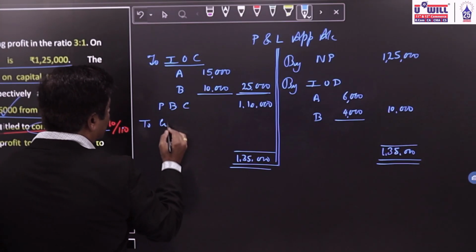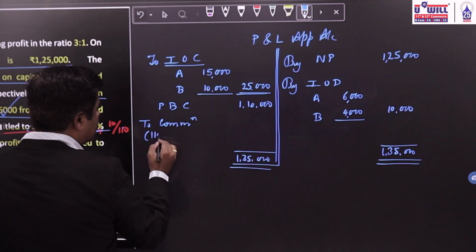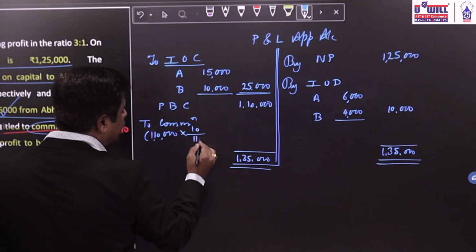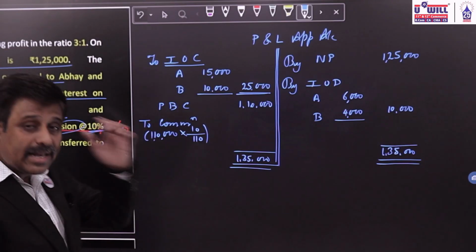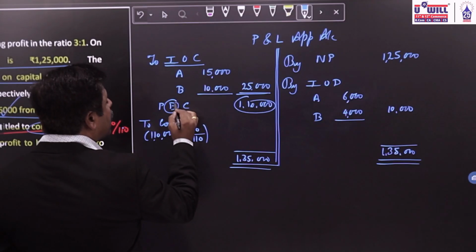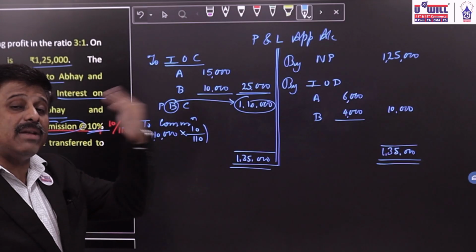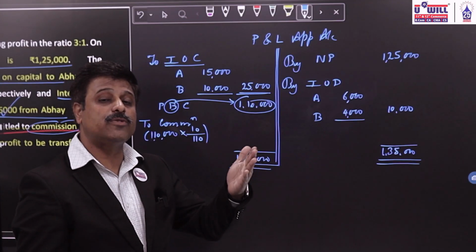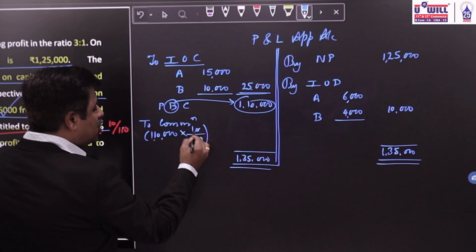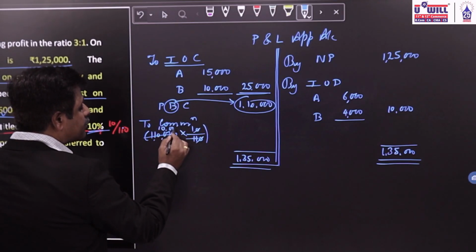So how will we calculate commission? 1,10,000 into 10 upon 110. Okay, why 10 upon 110? Because these are the profits before commission, and we have to give 10% commission on the net divisible profits. Divisible profits would be the profits after commission. So we will do 10 upon 110. 0 will get cancelled. 11 into 10,000.